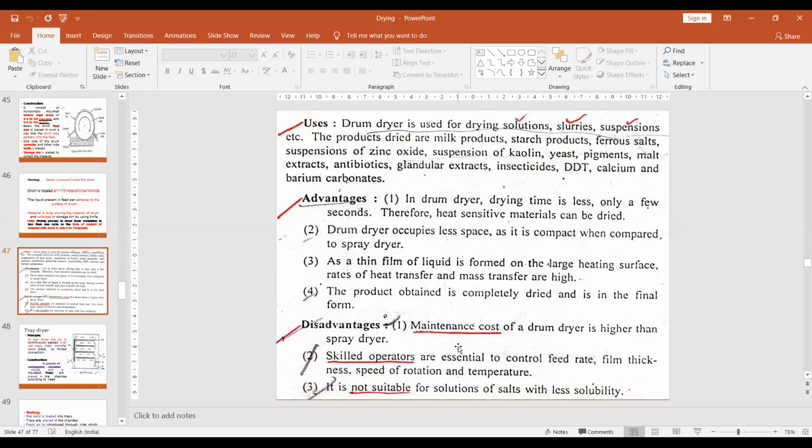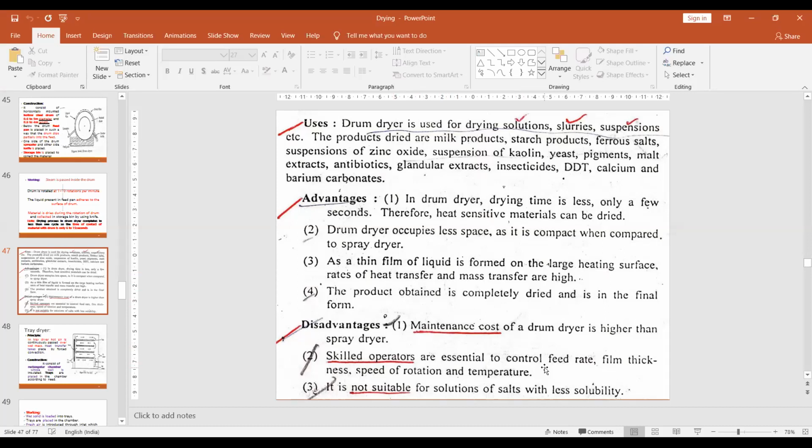Then one of the disadvantages of this dryer is that the maintenance cost of the dryer is very high, right? Maintenance cost is higher than a spray dryer because every time you have to wash the drum after completion of the batch, remove the assembly again, and fix that assembly again. So these are the aspects. Skilled operation must be required for that. So skilled operators are essential.